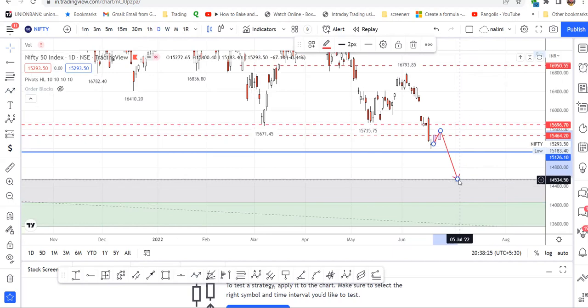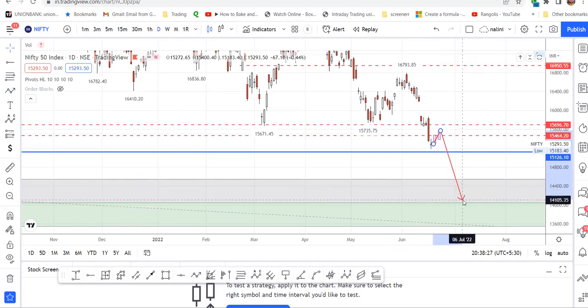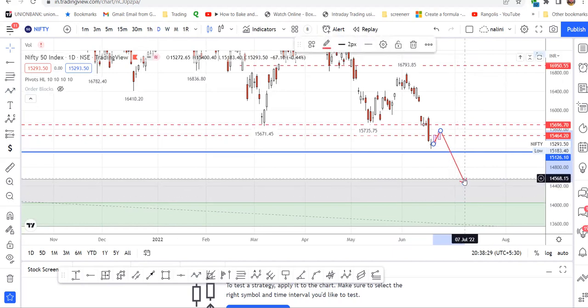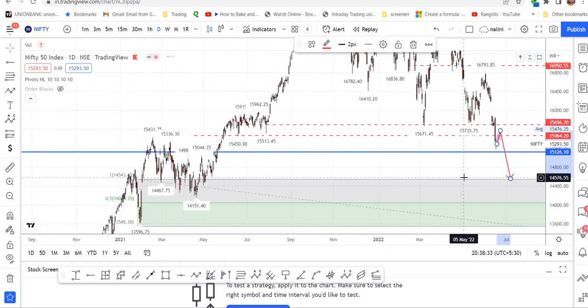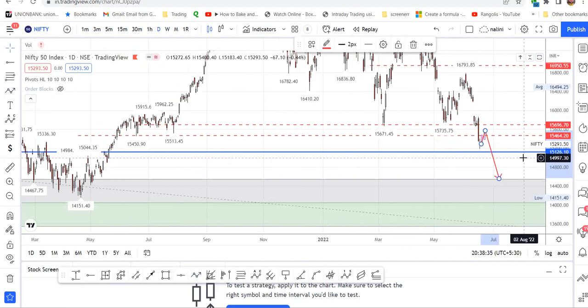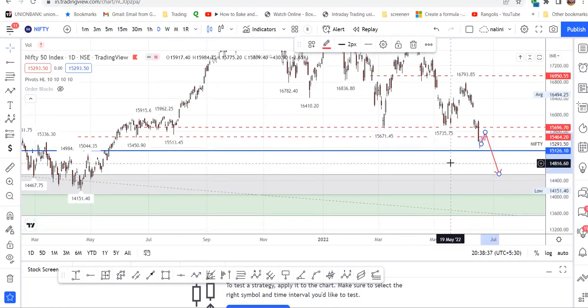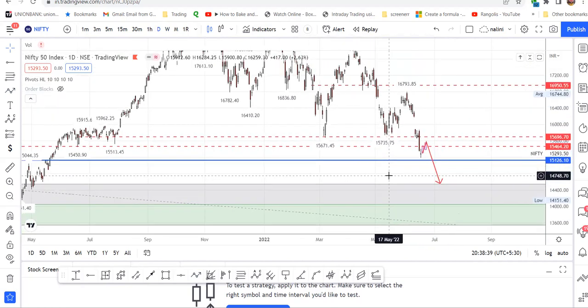the final target of 14,105, or it can halt over here, 14,559. So we need to watch only the price action. In due course of time, it will tell what is going to happen.